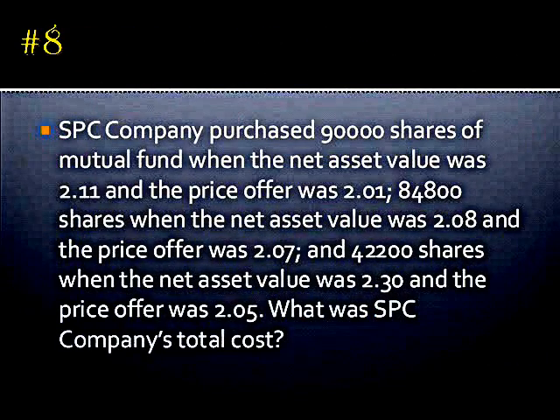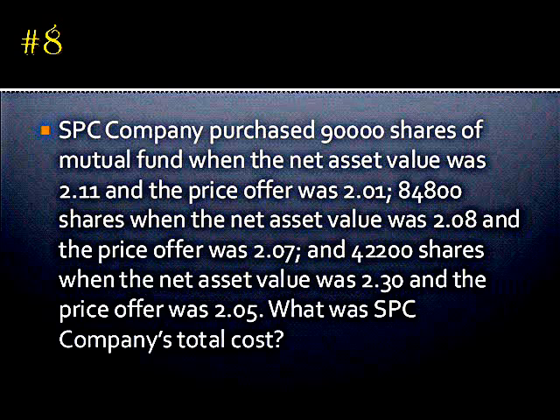SPC Company purchased 90,000 shares of mutual fund when the net asset value was 2.11 and the price offer was 2.01; 84,800 shares when the net asset value was 2.08 and the price offer was 2.07; and 42,200 shares when the net asset value was 2.30 and the price offer was 2.05. What was SPC Company's total cost?